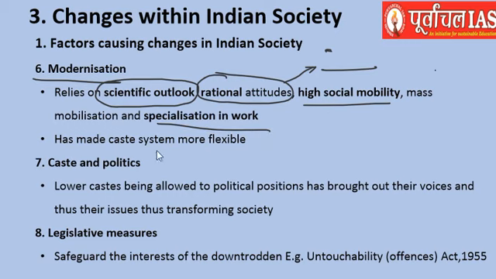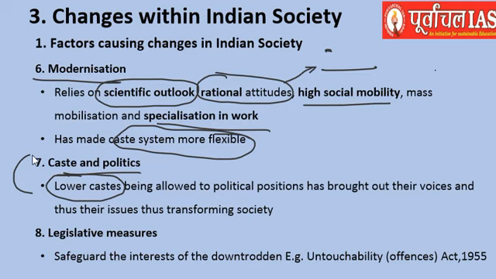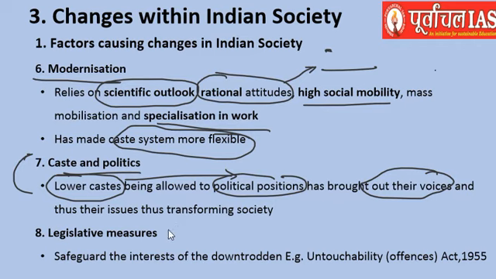So, all of these also brought in high social mobility and specialization of work, as we have already discussed. And the caste system became very flexible. Caste and politics also had a relation. Why? Because lower caste people started entering politics because they were given equal rights. Lower caste people got political positions, they brought out their voices, and there was mobility, and they used to think about their problems, and things changed for them.